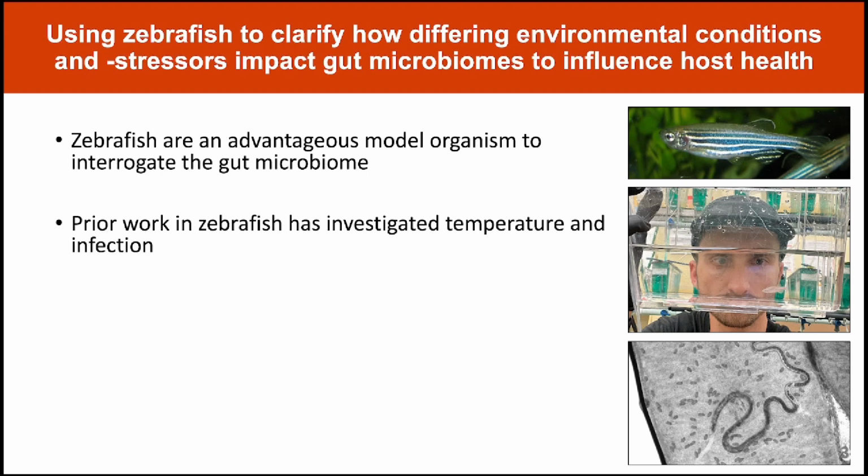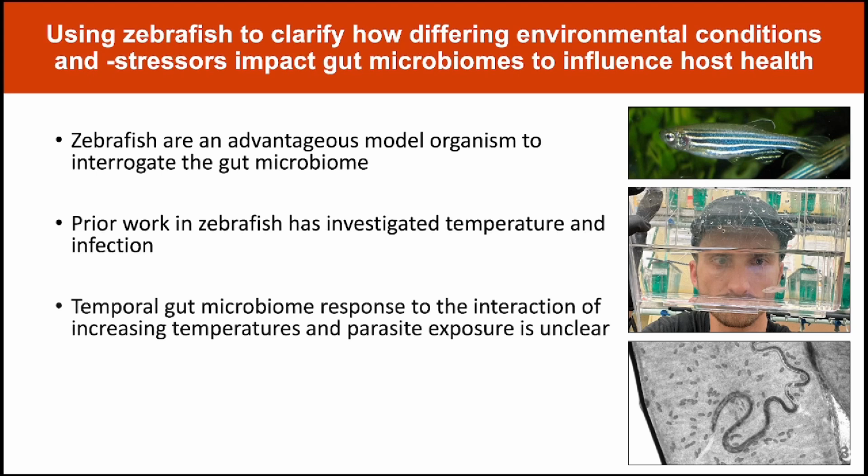Additionally, zebrafish can tolerate a wide spectrum of temperature ranges from 4 to 40 degrees Celsius, despite their thermal optimum being 28 degrees. So this affords us the ability to evaluate their microbiome's response across a gradient of environmental conditions. And prior work in zebrafish has independently investigated the impacts of altered temperatures and parasite exposure on their gut microbiomes. But the interaction of these factors and their temporal impacts have not been studied.